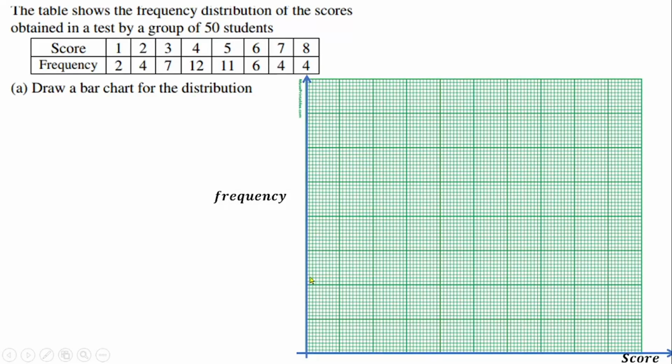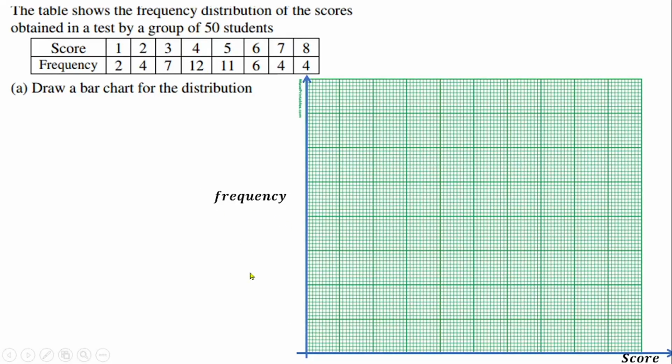So how many units am I going to use as a scale for 2 centimeters on the y-axis? What do you think I'm going to use? If I use one unit, 1, 2, 3, 4, 5, 6, 7, 8, so the highest number there will be 8, and we are going to 12. So 1 unit for 2 centimeters will not be perfect.